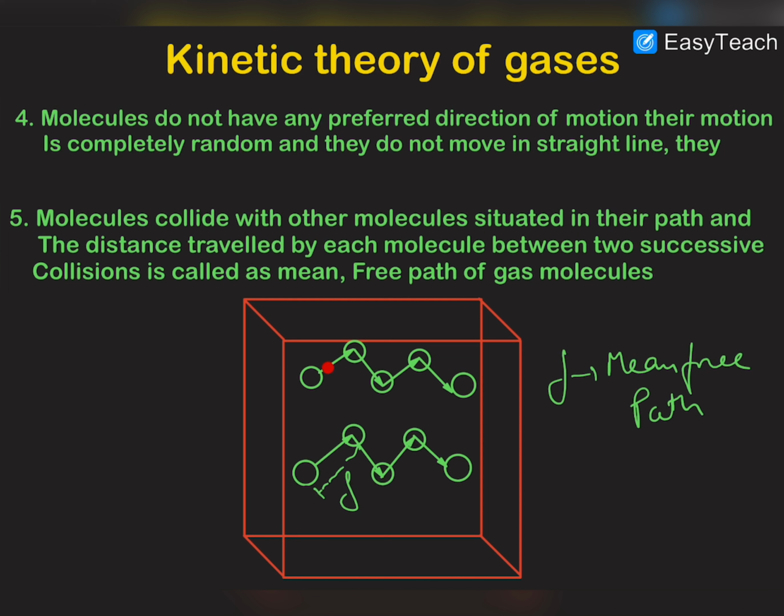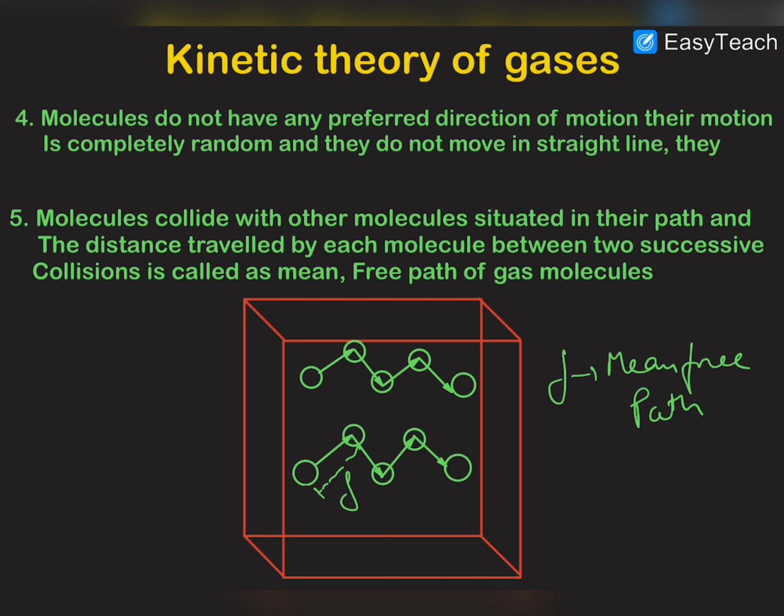Okay, and also due to the fact that there is no perfectly empty space in the container, these molecules are facing collisions with other molecules in their way, and after collisions they are moving in random directions.